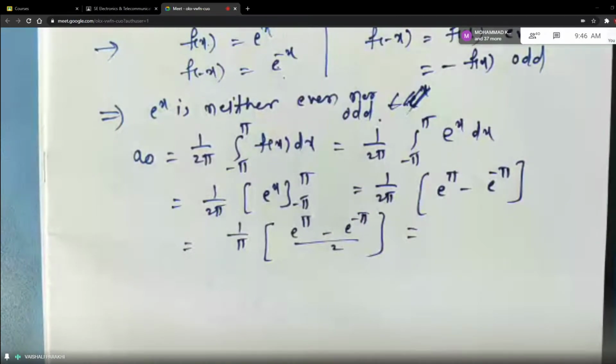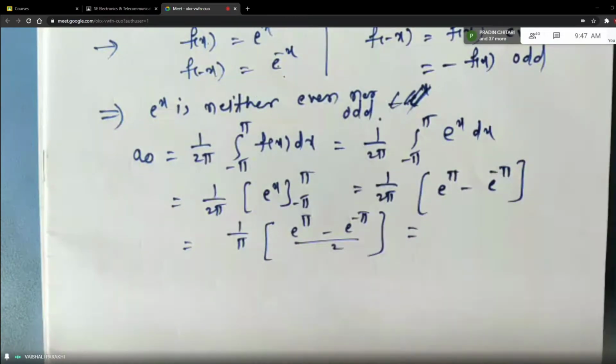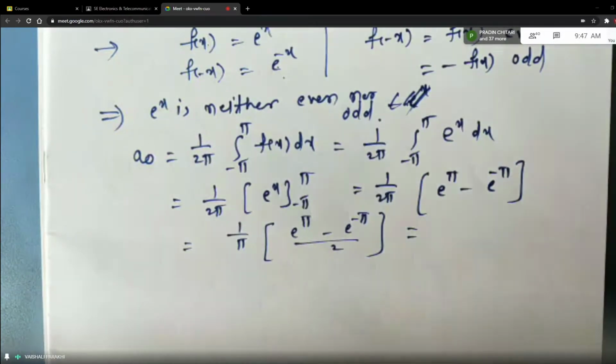Do you remember this formula, students? e raised to x minus e raised to minus x by 2? Hyperbolic function. Which hyperbolic function? We have seen this in Laplace transform, students. e raised to x minus e raised to minus x by 2 is sine hyperbolic. Very good. And if the middle sign is plus, then it is cos hyperbolic, right?